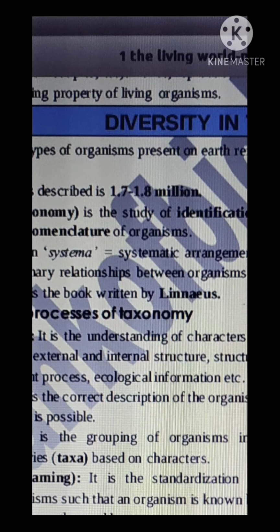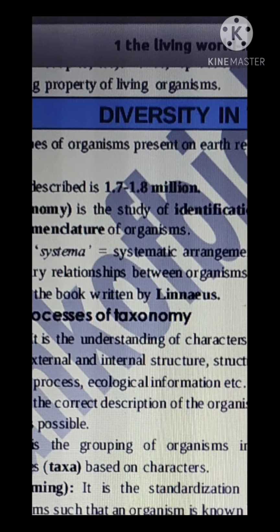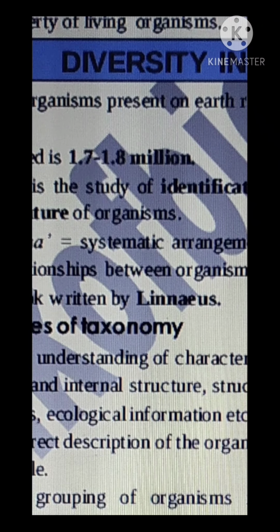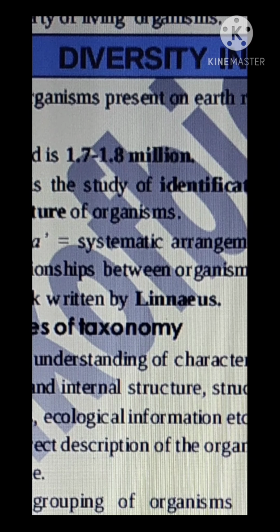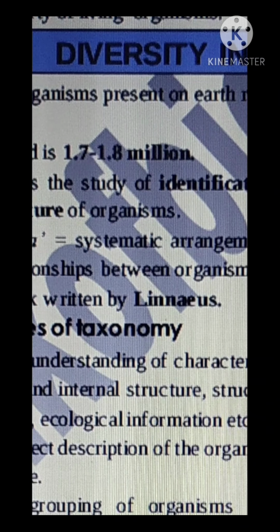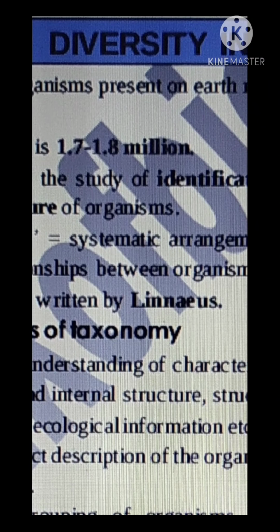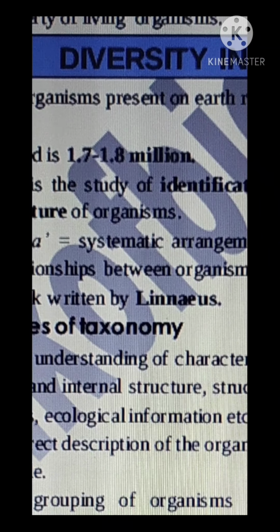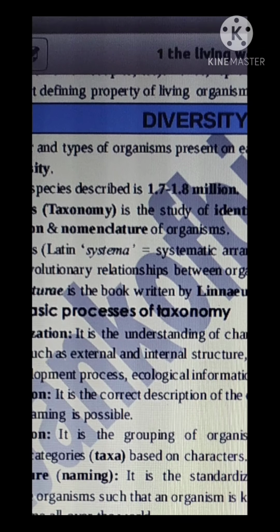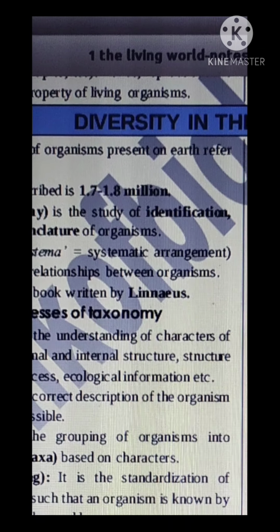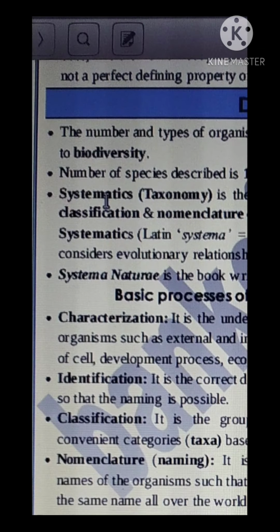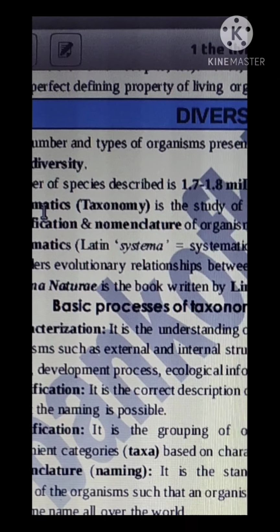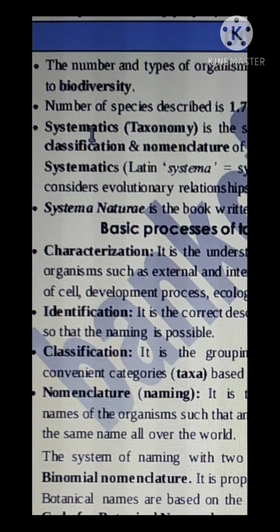Father of taxonomy is Linnaeus, the scientist Carolus Linnaeus. You may have heard about him. Linnaeus is the father of taxonomy. Now, what is taxonomy? Study of identification, then classification and nomenclature of organisms.